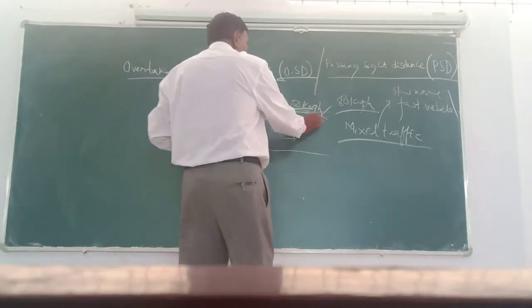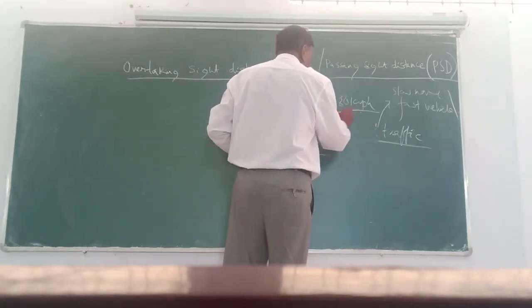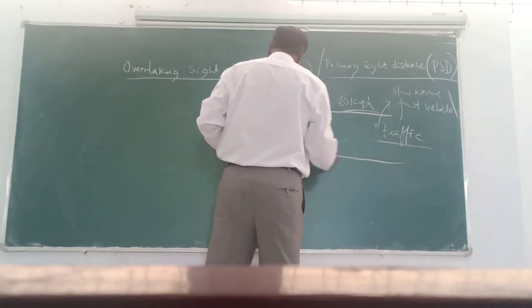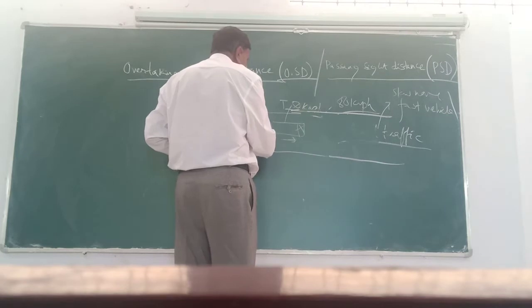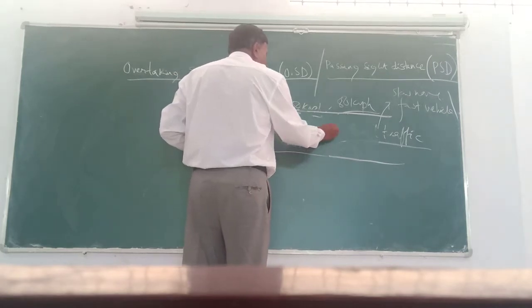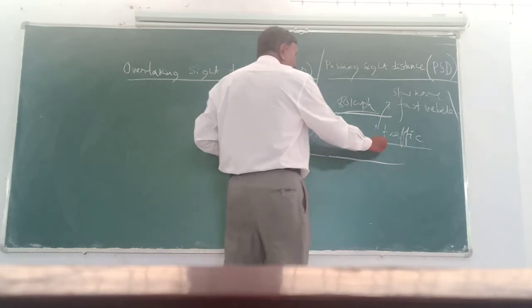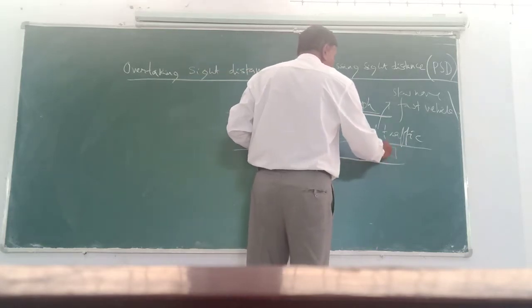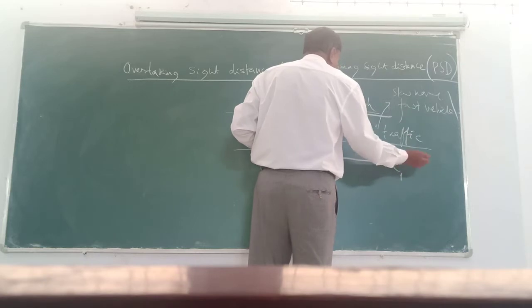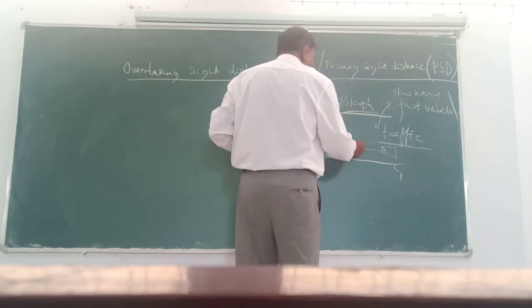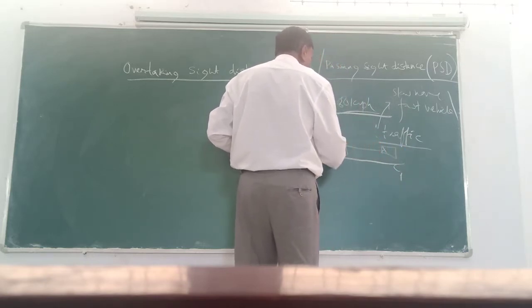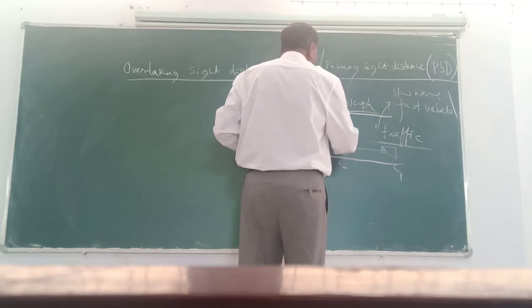So now this analysis also is very simple. Look at this, this is what exactly he wants. So this distance is to be analyzed. By the time, there is one vehicle coming from the opposite direction, which will come and occupy the place from C1 to C2 position without colliding.